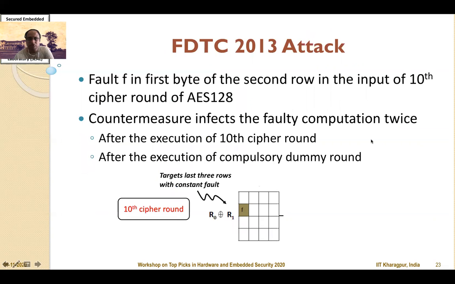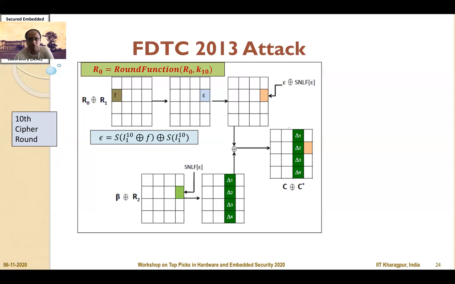The FDTC 2013 attack is as shown here, and it targets the last 3 rows with a constant fault. In this particular slide, we show where the fault is infecting the first byte of the second row, and because of the countermeasure, this will infect the fault computation twice: after the execution of the 10th cipher round and after the execution of the compulsory dummy round. So how does the infection take place?